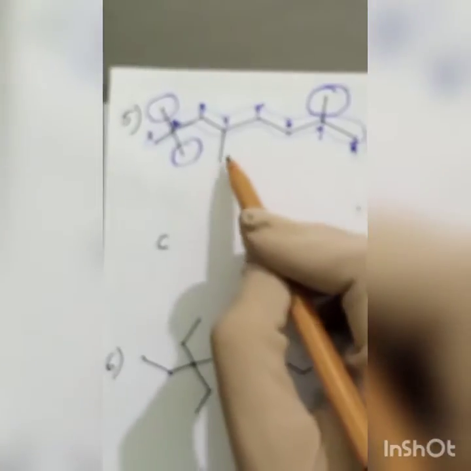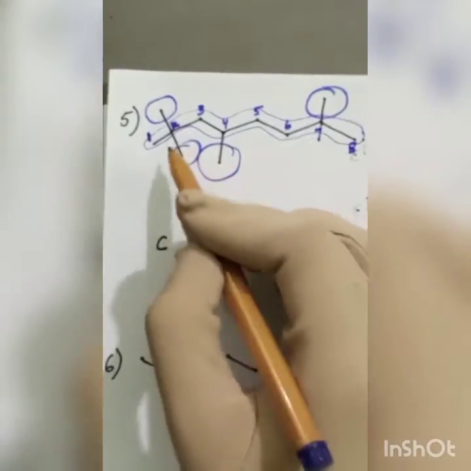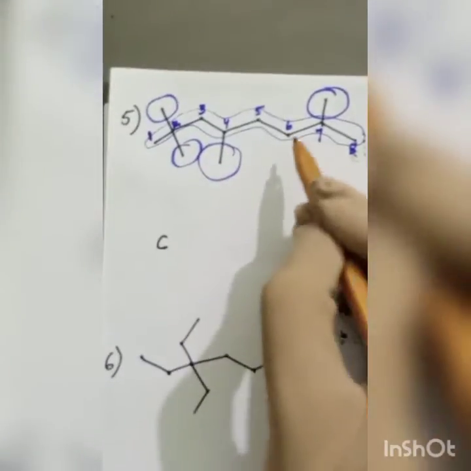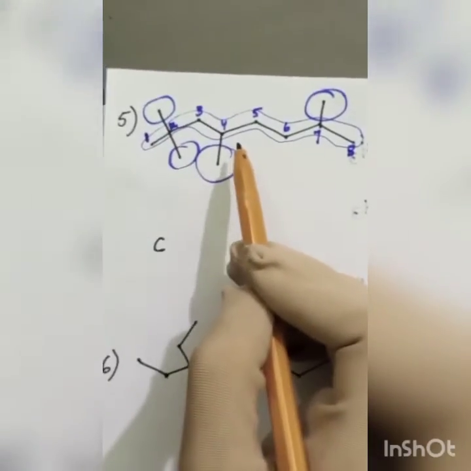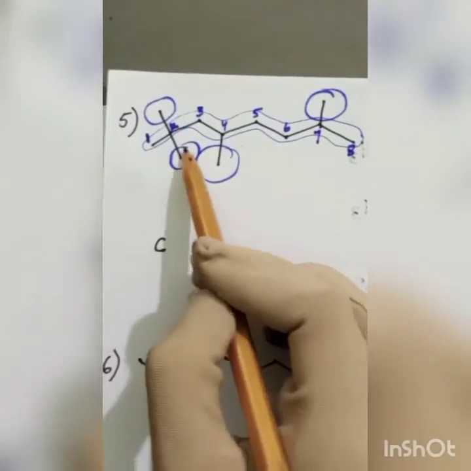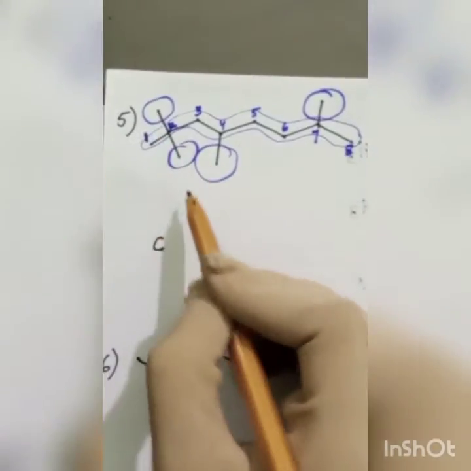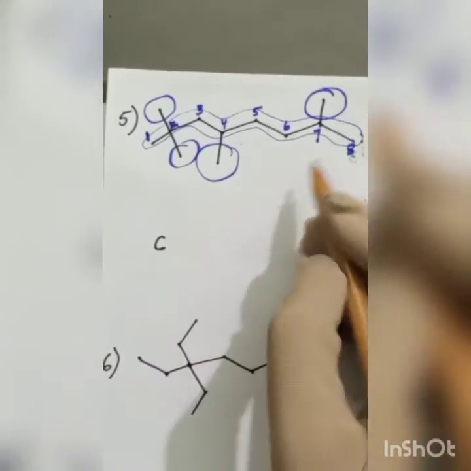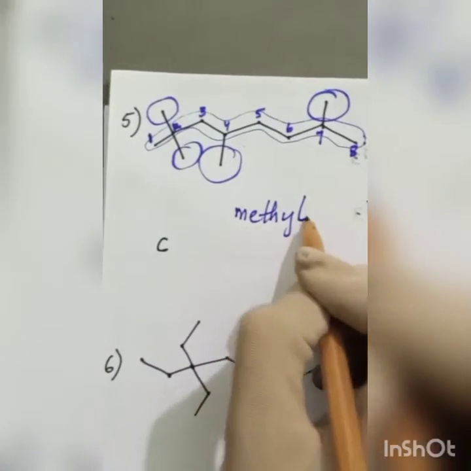Now how many branches do we have? Total 3. Oh sorry, 4. 1, 2, 3, 4. 4 branches. What are their names? They have the name methyl. This is methyl, this is methyl, this is methyl, because 1 carbon is involved in each branch. So we have 4 methyls. Now I can write methyl here. Only methyl we have.